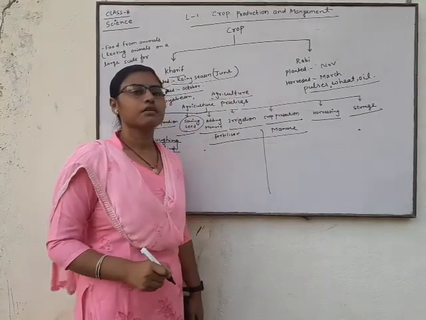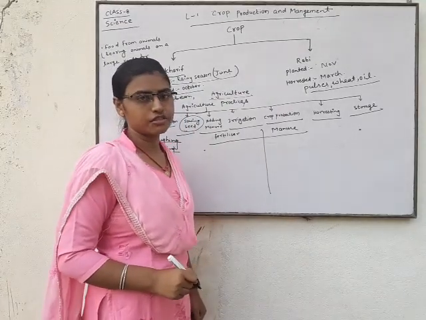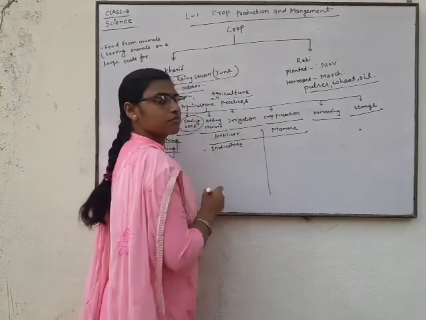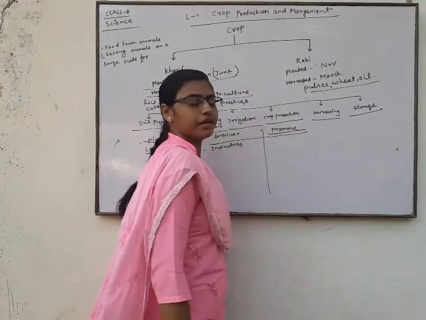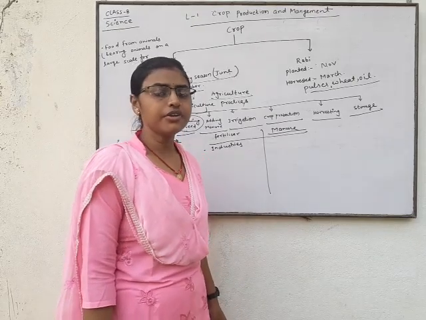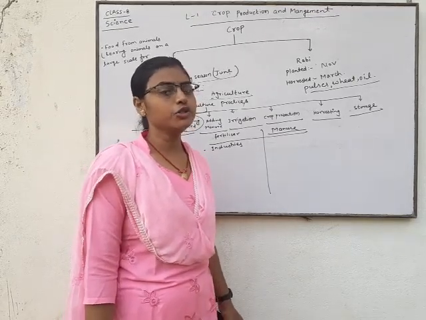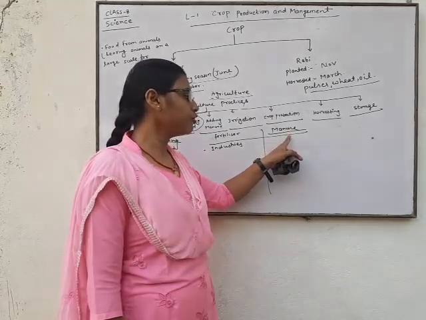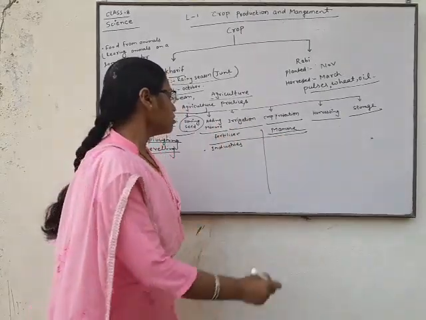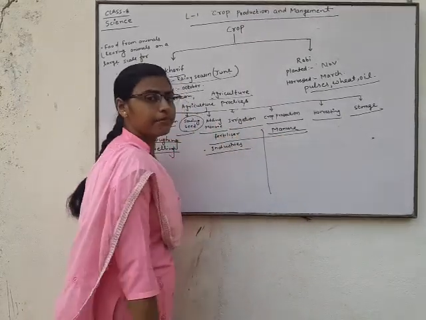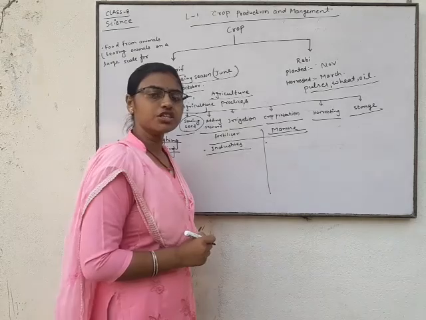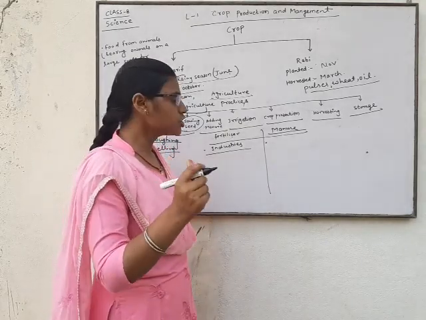Fertilizer is prepared by industries. Manure is prepared from the waste of animals and plants. Dead and decaying plants and animals used in this form are known as manure.